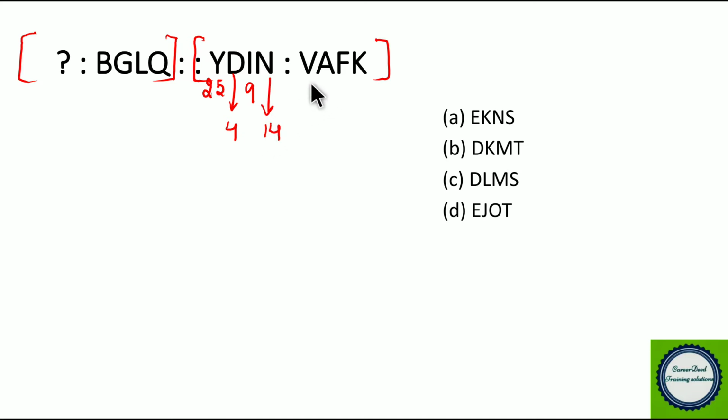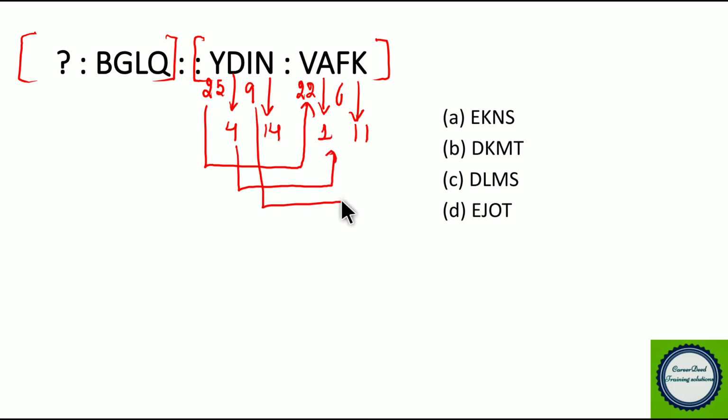Similarly, if we take V is the 22nd letter, A is the first letter, F is the 6th letter and K is the 11th letter. Now we try to look at the relationship. Yes, we have a relationship. 25 minus 3 you get 22, 4 minus 3 you get 1, 9 minus 3 you get 6, 14 minus 3 you get 11. So here the structure is minus 3 of the first variable from the second variable.